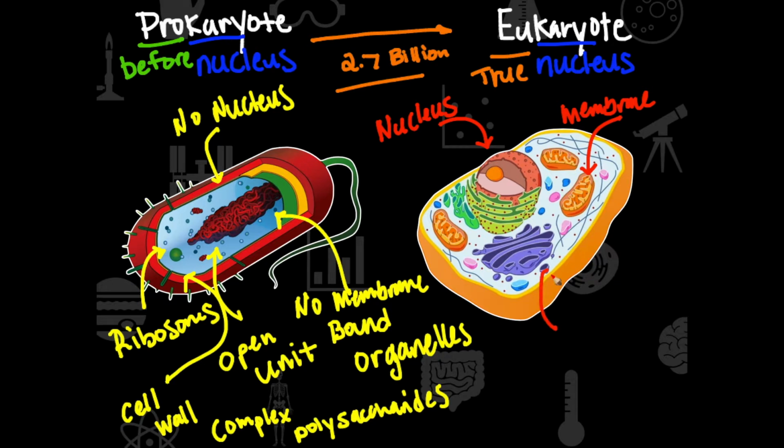We can see all of these organelles are extremely complex. And this is a cell that's more specialized and has evolved over more time, so it has more complex material to make it up. So if we're looking at this, you can immediately see the difference, and the big giveaway is that we don't have a nucleus surrounding the DNA here. We do have a nucleus surrounding the DNA here.